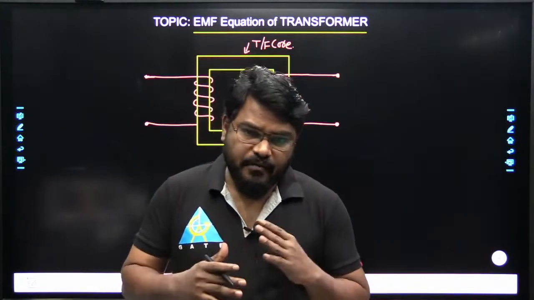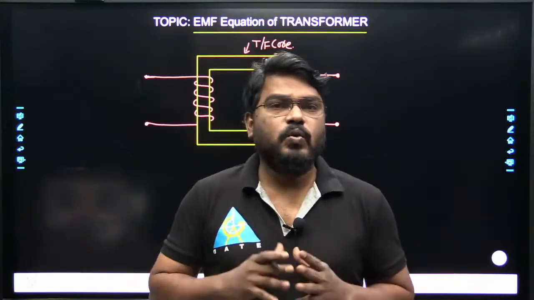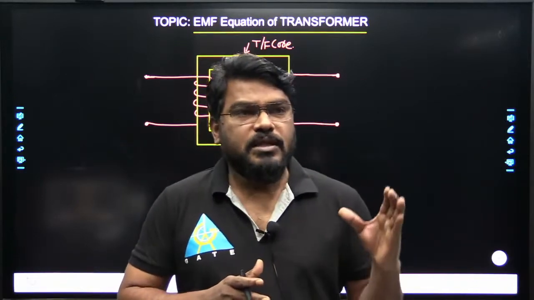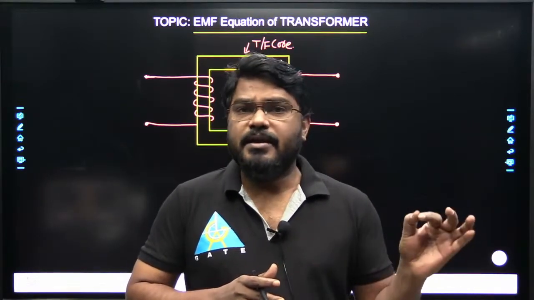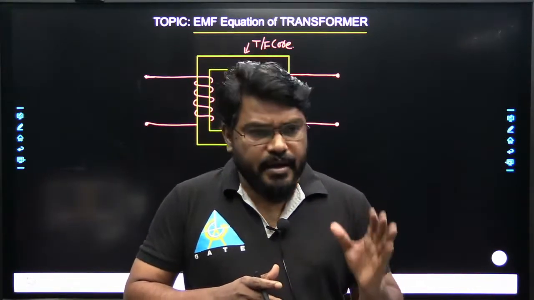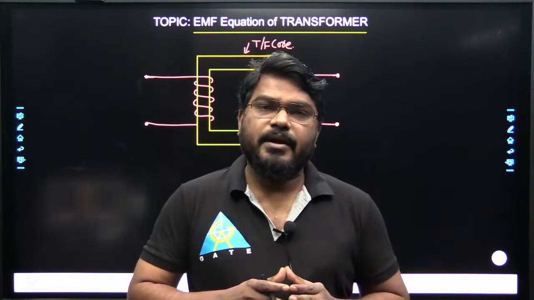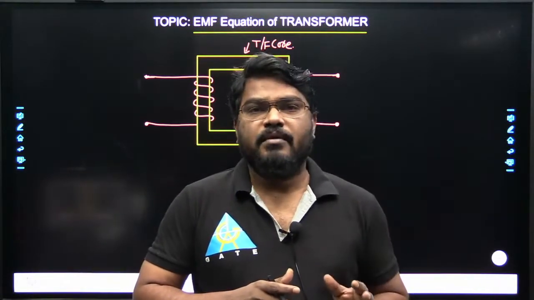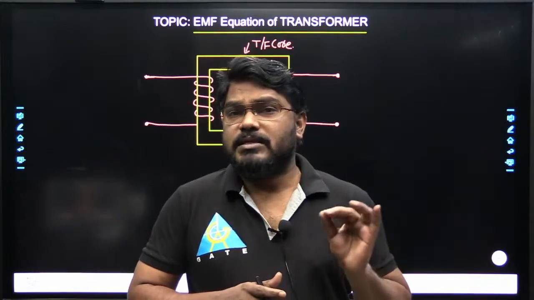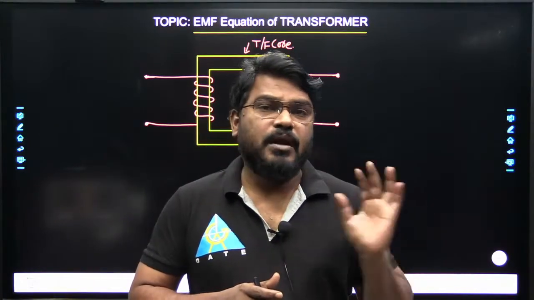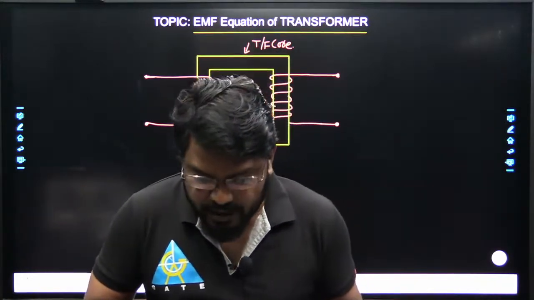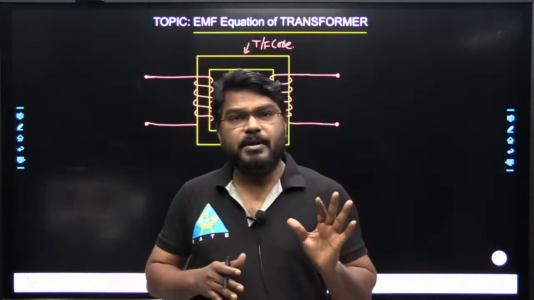We concluded that the EMF induced in a transformer is a statically induced EMF. The EMF induced in the primary winding is self-induced EMF, and the EMF induced in the secondary winding is mutually induced EMF. This part we discussed in the previous class.